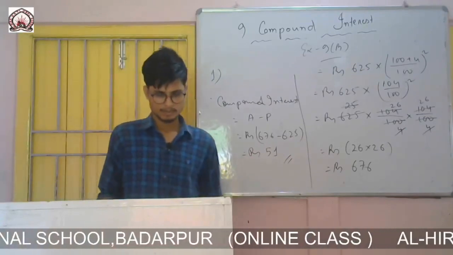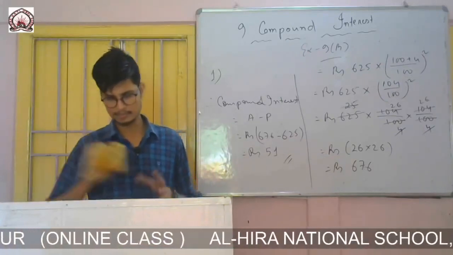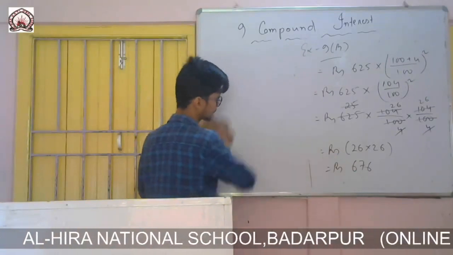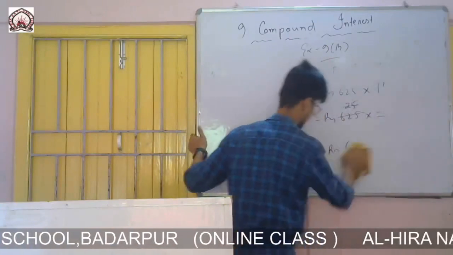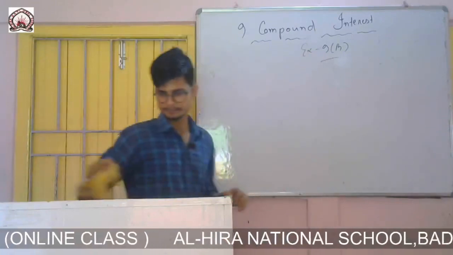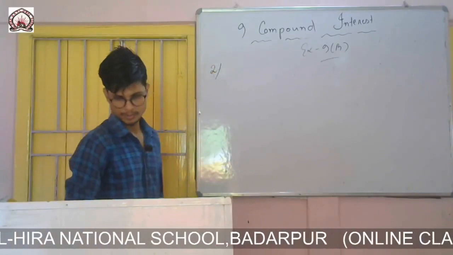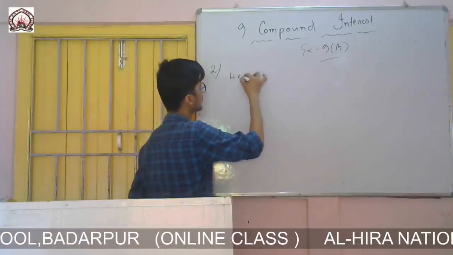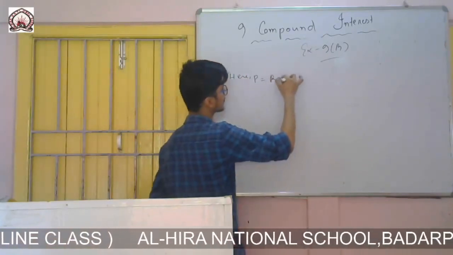So now question number 2, for 3 years we have to calculate. It is given that here also, same, you write here principal P equals rupees 1000.